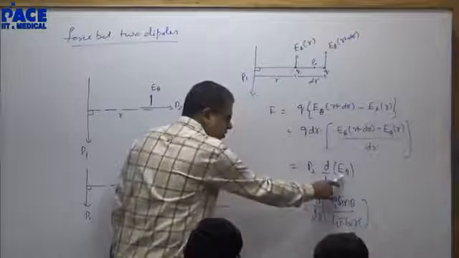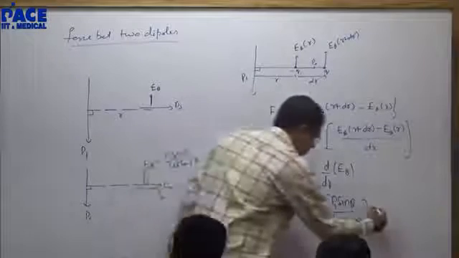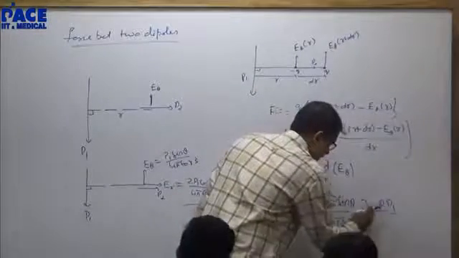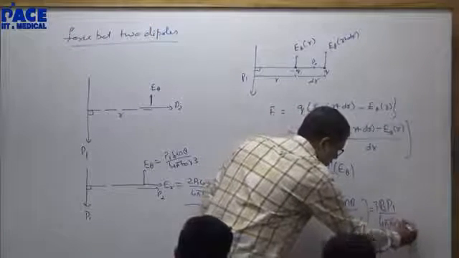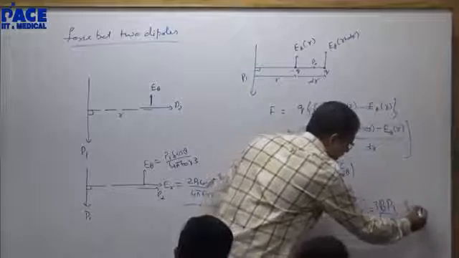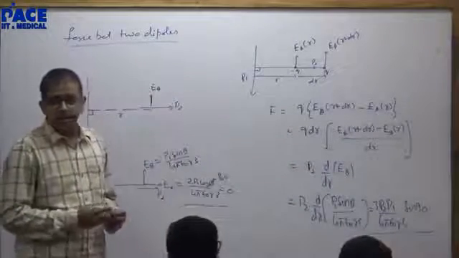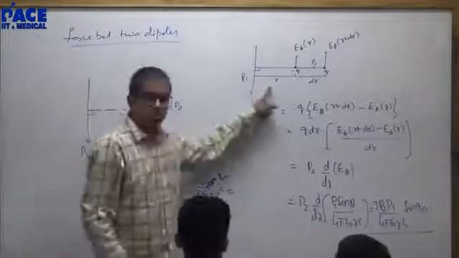Do not differentiate with respect to theta. You are differentiating with respect to r, which means P2 P1 by 3 times 4 pi epsilon naught r to the power 4, and then substitute theta equal to 90. You have solved it from the fundamental concept.